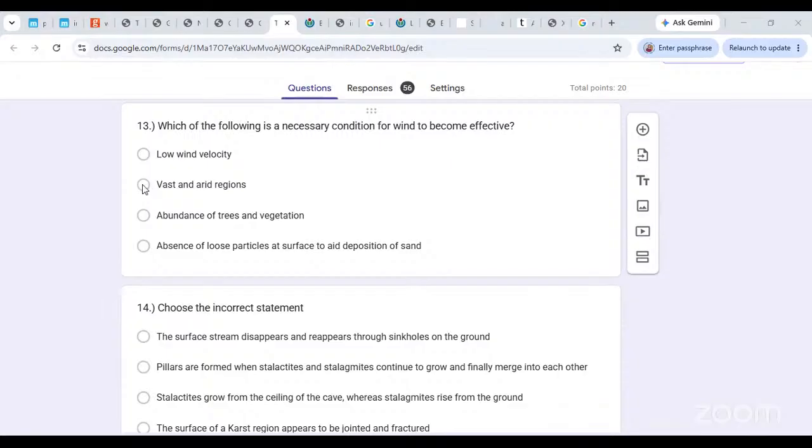Vast and arid regions, that is one important necessary condition for the wind to become effective. For the wind to be really effective, you need a vast and arid region, featureless mostly, just with a few resistant rocks, and then the wind will work best. Okay, so vast and arid regions, this should be the answer. Vast and arid regions. All right.